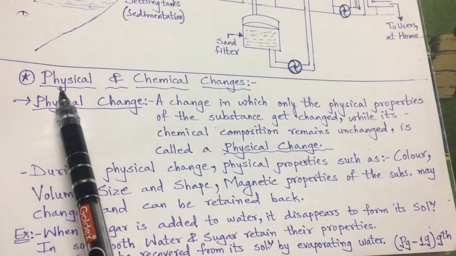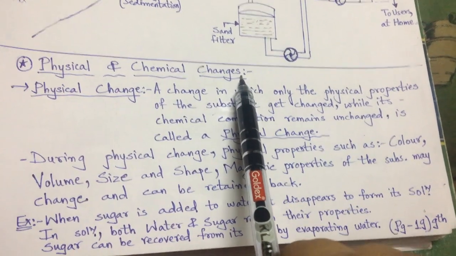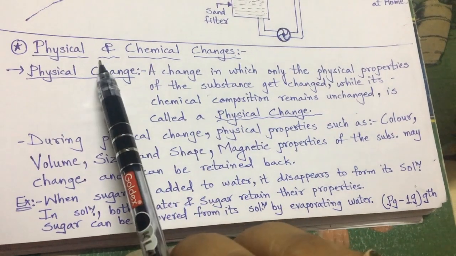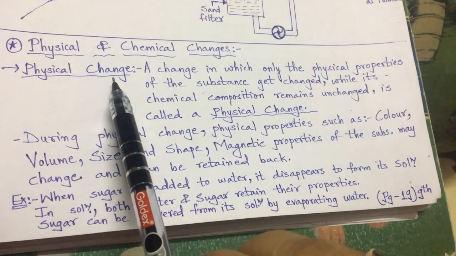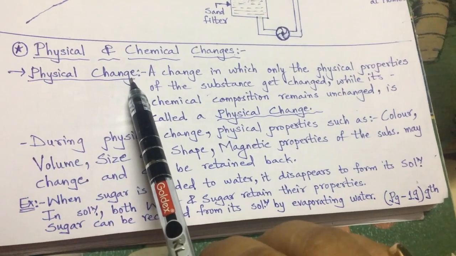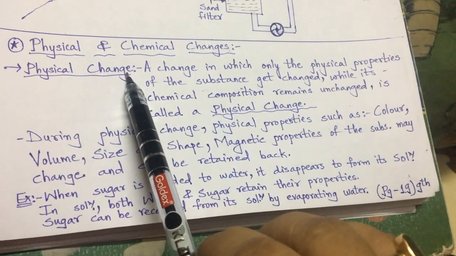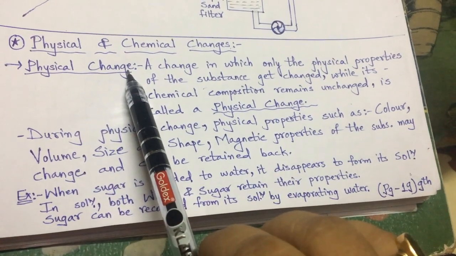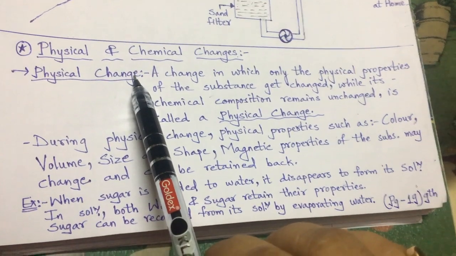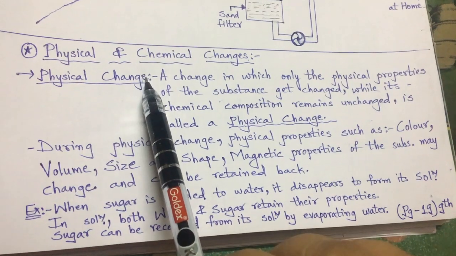Now our next topic is physical and chemical changes. So two are the basic changes. First is the physical. Now I'll give you an example: if water is kept in the refrigerator, after a few hours you see it converts to ice. And when you take it back out, after a while it will again convert to liquid. If that liquid is kept on a gas stove, it will convert to vapor. And if vapor is condensed, it will again convert back to liquid.